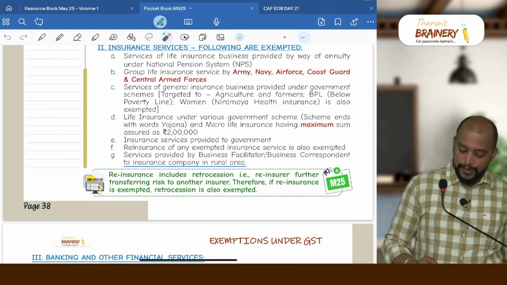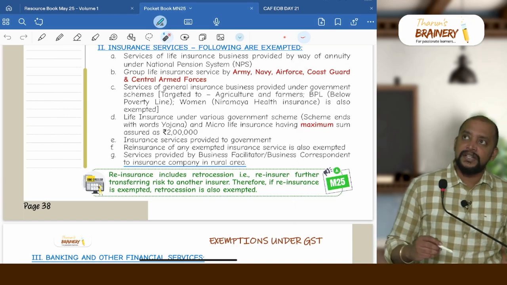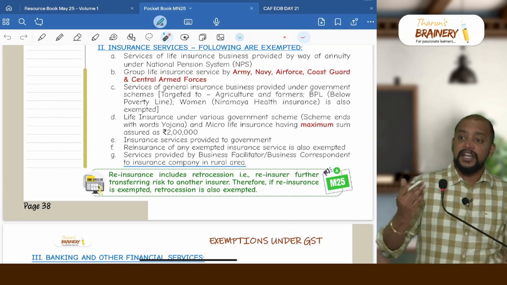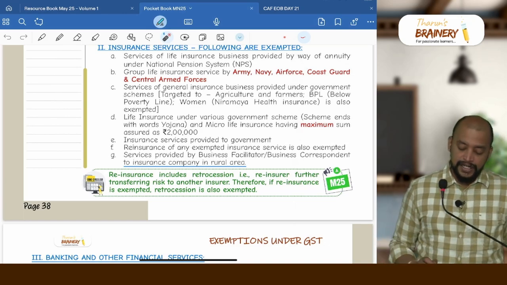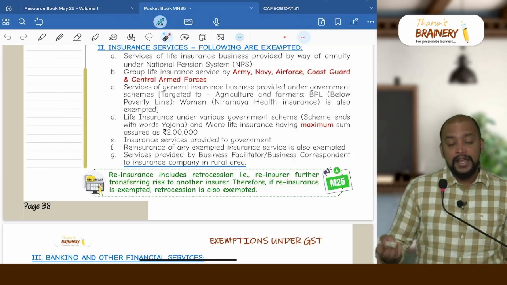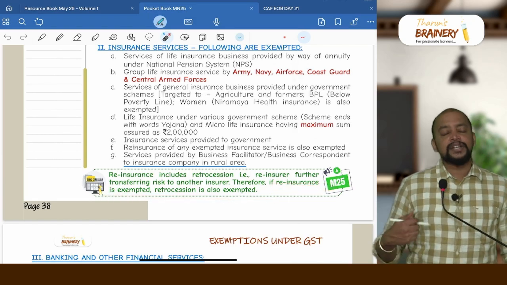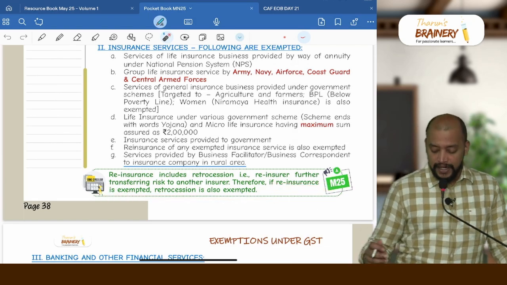And with respect to this point number F, reinsurance includes retrocession also. So which means when the reinsurance is exempted, even the further reinsurance of that reinsurance includes retrocession, that is a reinsurer further transferring risk to another insurer, therefore reinsurance is exempted. If reinsurance is exempted, retrocession is also exempted.